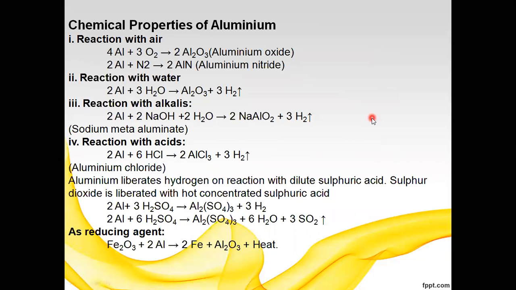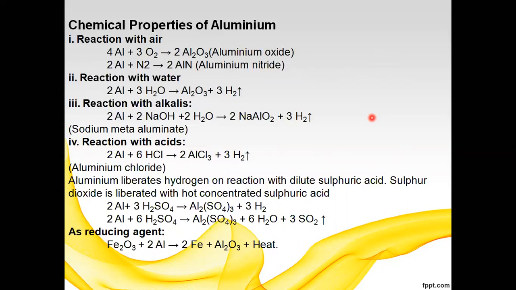The next one is chemical properties of aluminium. The first property is reaction with air. So aluminium reacting with air is not affected, but when aluminium is heated at 800 degrees Celsius, the aluminium burns very brightly, forming its oxide and nitride.